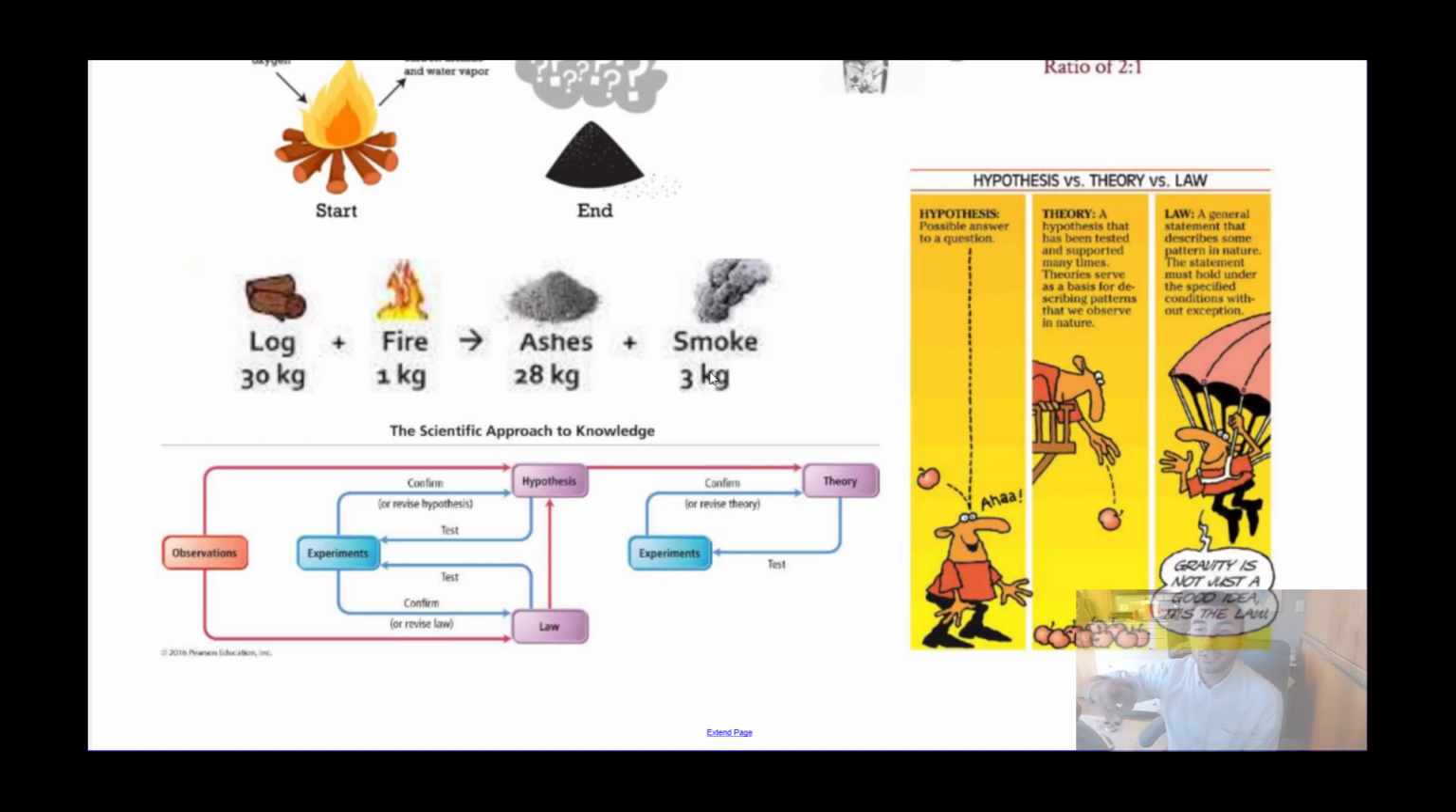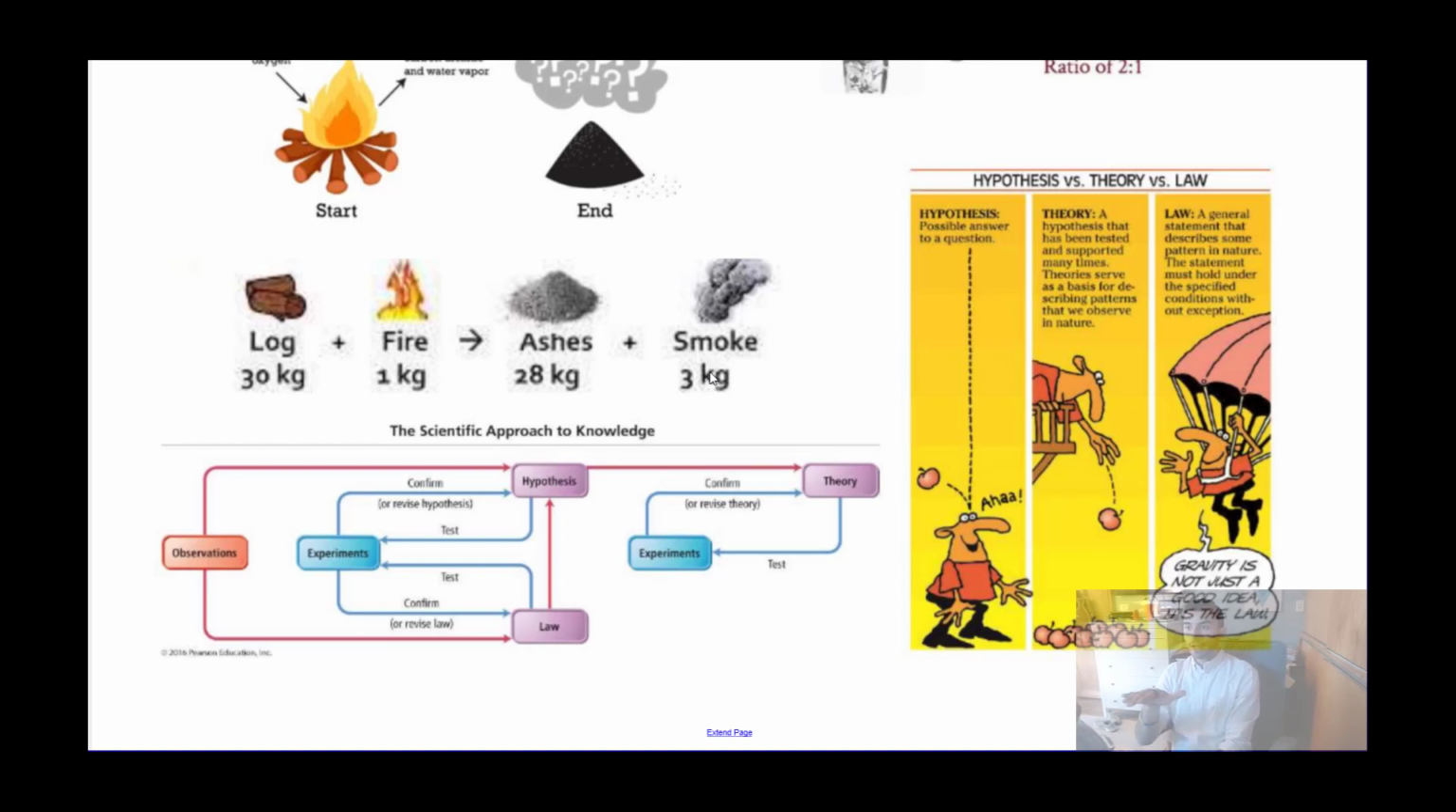Now, eventually we may develop one of two things. We may develop a theory if that hypothesis has undergone enough experimentation and has been supported enough by experiments. A theory is just a hypothesis that has been tested and supported many times. And the most important thing is that a theory attempts to explain how or why something occurs the way it does. Where a law is just a general statement of fact that describes some observation that we see over and over again, or some pattern, right? It doesn't attempt to explain why. It doesn't attempt to explain how, it just attempts to explain that it does.